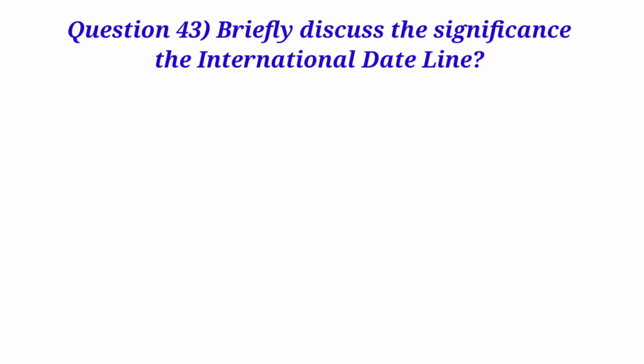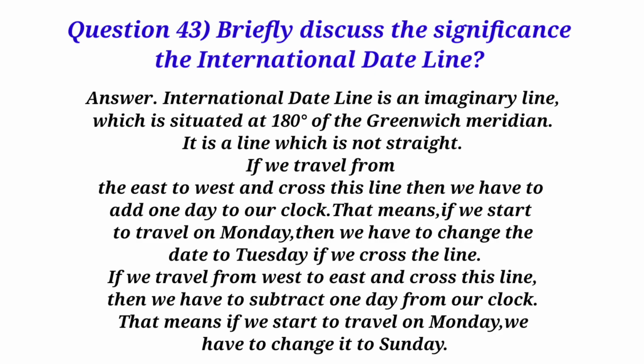Question 43. Briefly discuss the significance of the International Date Line. Answer. International Date Line is an imaginary line, which is situated at 180 degrees of the Greenwich meridian. It is a line which is not straight. If we travel from the east to west and cross this line, then we have to add 1 day to our clock. That means, if we start to travel on Monday, then we have to change the date to Tuesday if we cross the line. If we travel from west to east and cross this line, then we have to subtract 1 day from our clock. That means if we start to travel on Monday, we have to change it to Sunday.